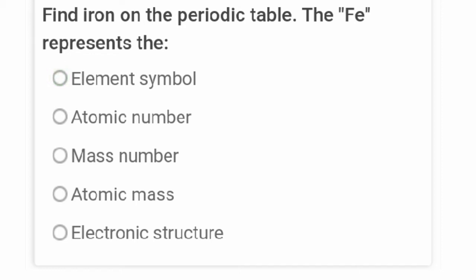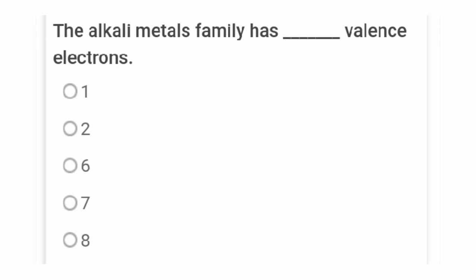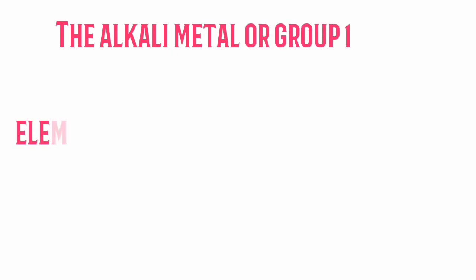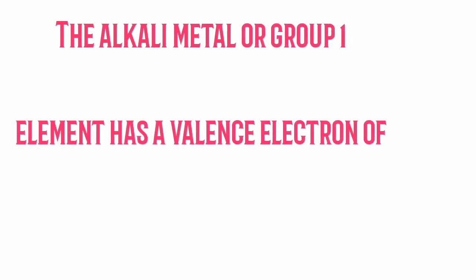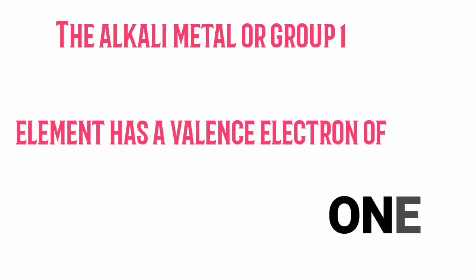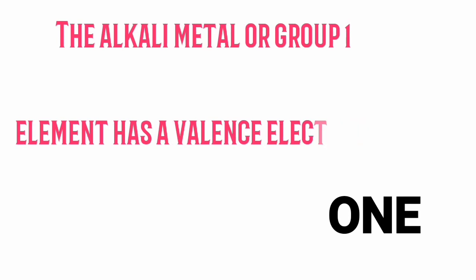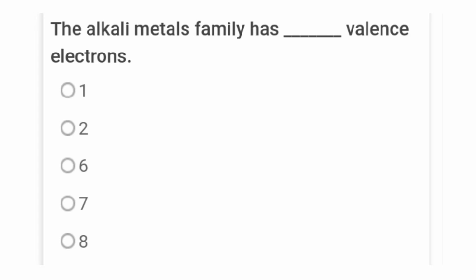We now move to answer the next question. The alkali metals family has dash valence electrons. Now the alkali metals, or group 1 elements, have a valence electron of 1. Please take note of this. Now going back to the question, which option is 1? Option A is 1, making A the correct answer.